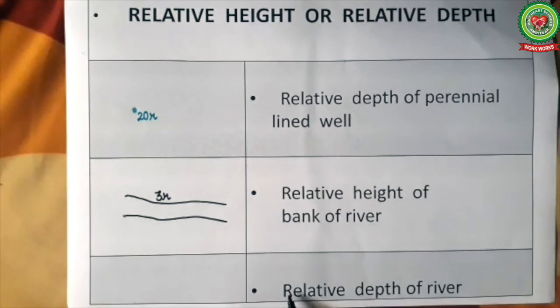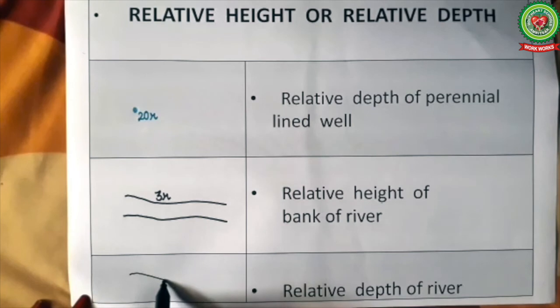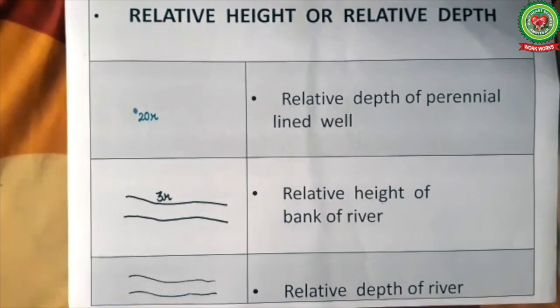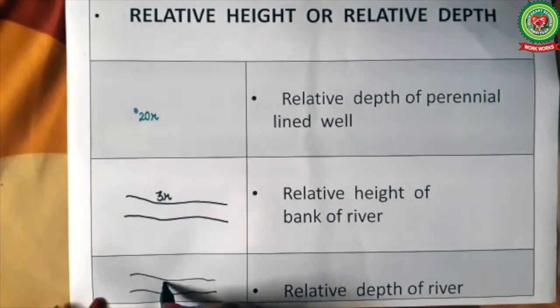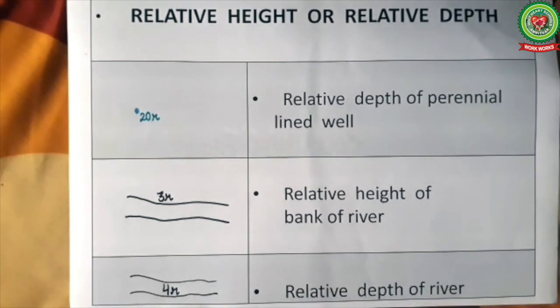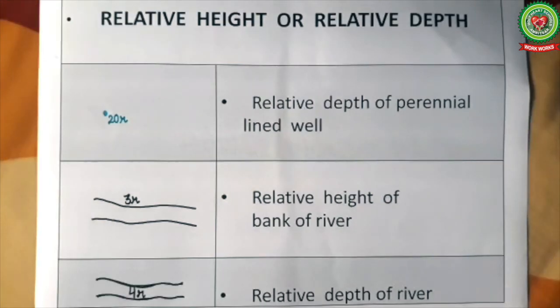Next we have relative depth of a river. For this also we need to show the river first, again in black or blue double line, and inside it 4R or 5R or any number is written. This 4R inside the river indicates that the relative depth of the river is 4 meter. So in a topo sheet, the heights and depths are shown in all these ways we have discussed.